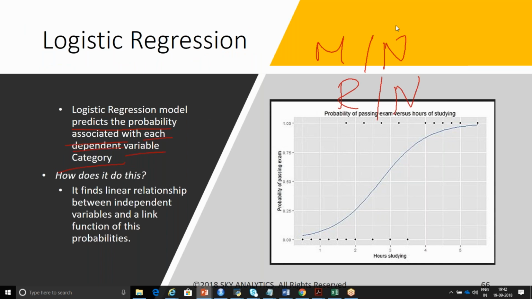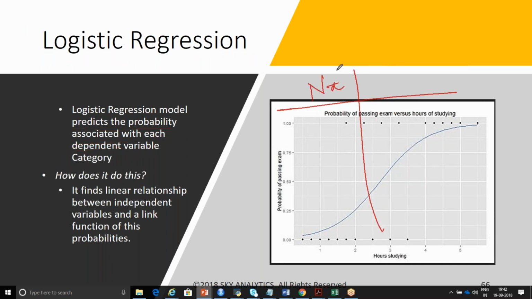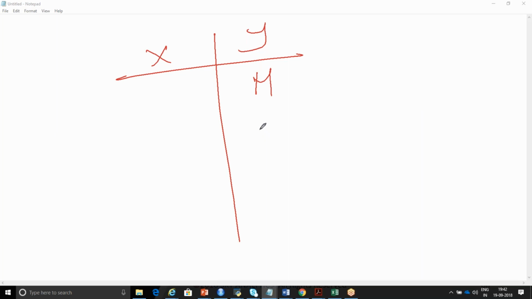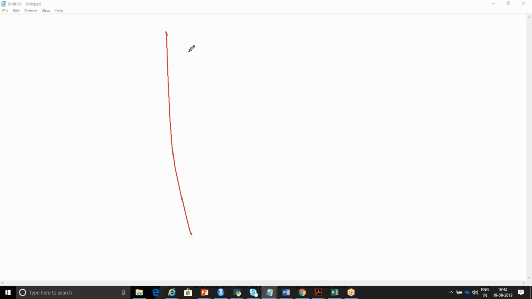So for example, let me open a blank x-axis and y-axis. So this is your x and this is your y.